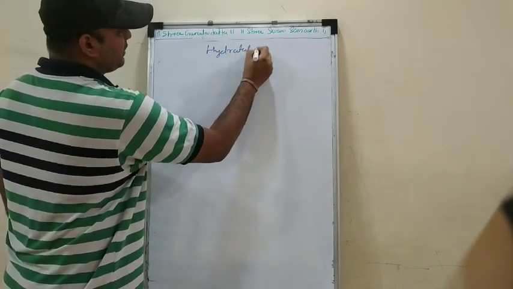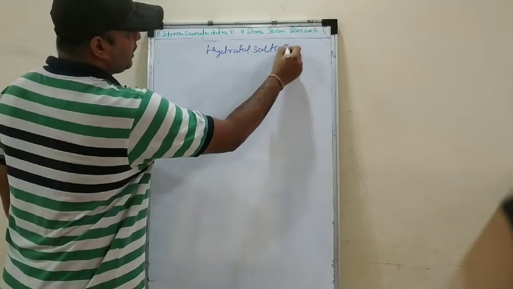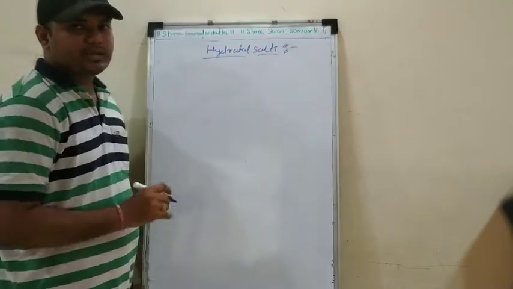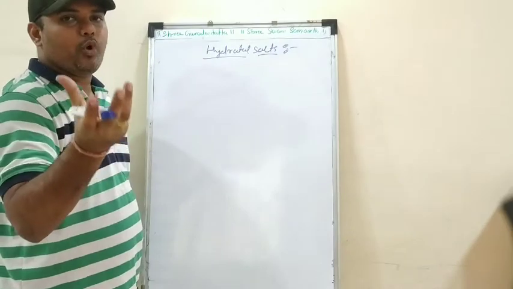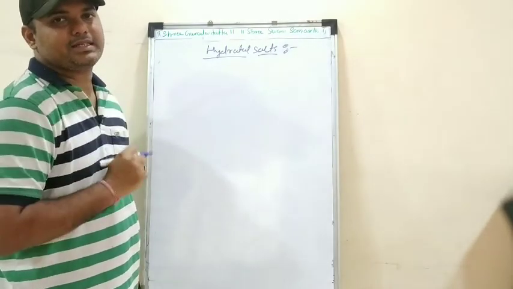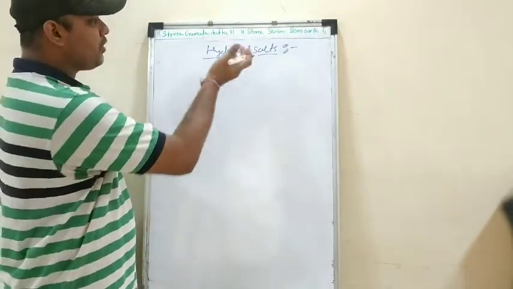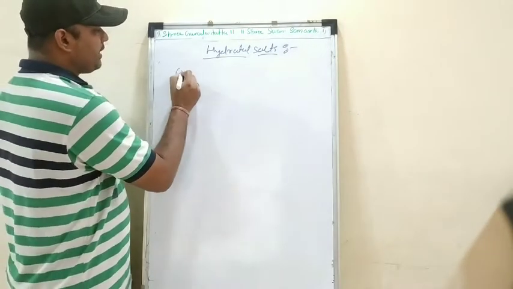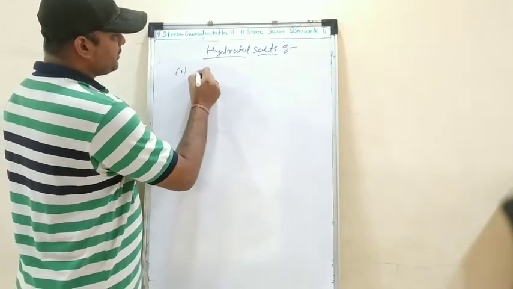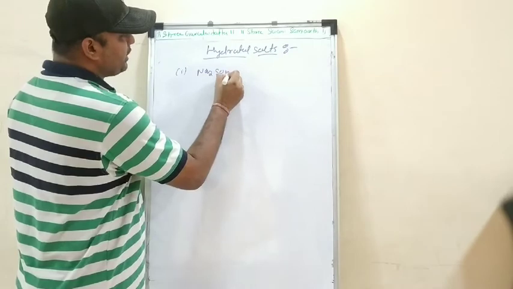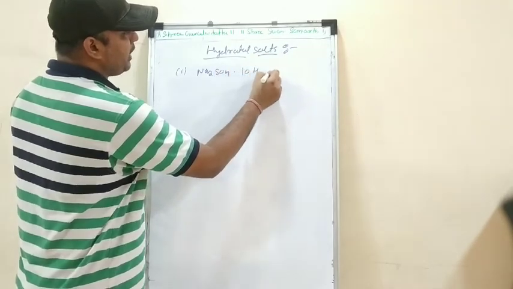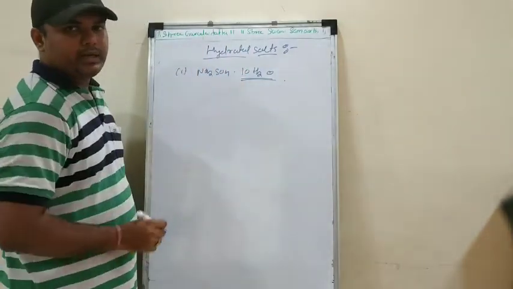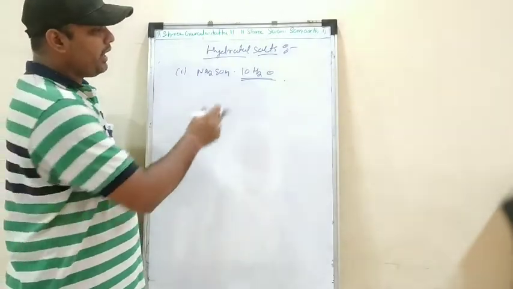Hydrated salts. Now what are the hydrated salts? Hydrated salts are nothing but salts which contain water molecules, or they have water of crystallization in them. That is what is called the hydrated salts. For example, we can take here Na2SO4 sodium sulfate dot 10H2O. See, you can see here it contains 10 molecules of H2O.